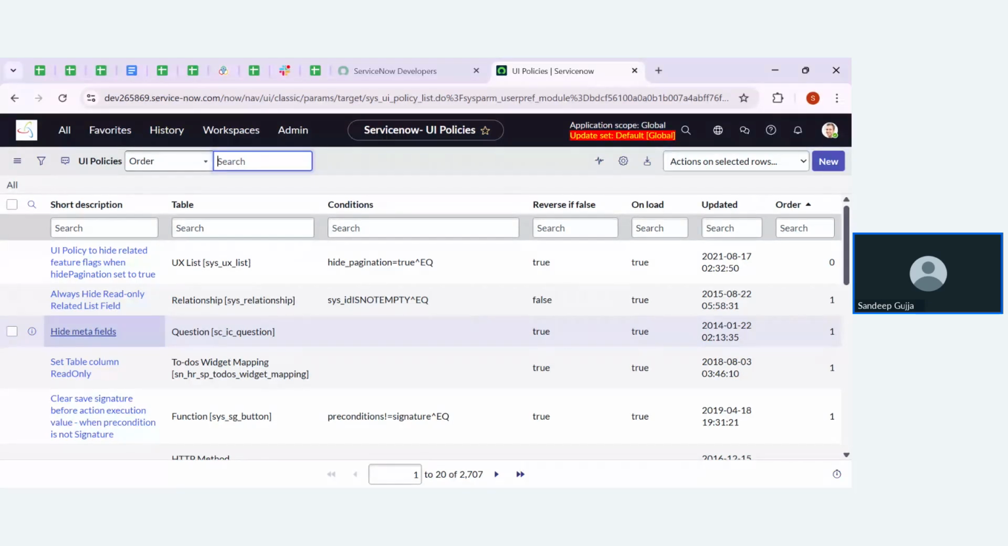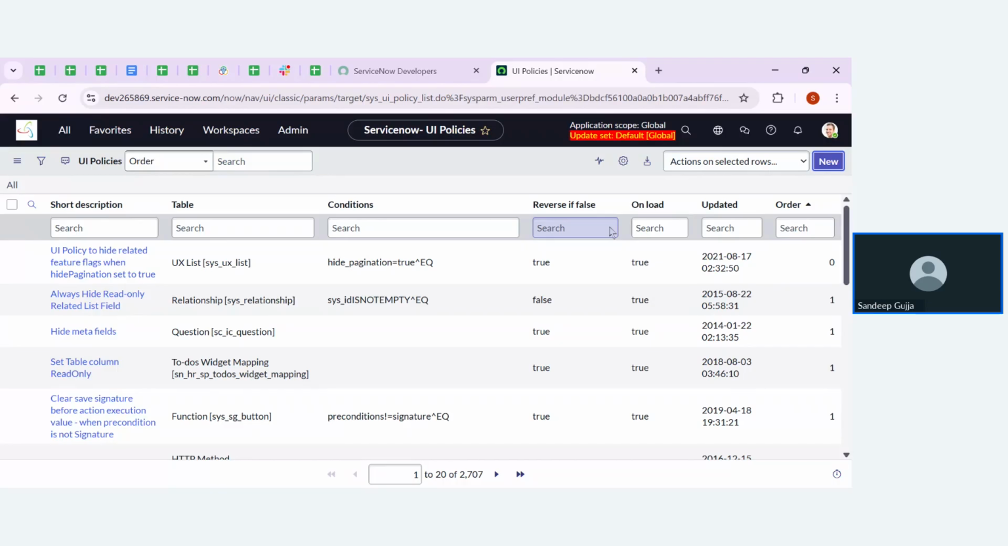Now I'm going to create our own scenario, which is very simple. Whenever the student department is CSE, then the student should enter the date of birth as well as date of joining. That is mandatory. And whenever the student picks the department as MEC, then both the fields should be read-only. For that, I'm going to create a UI policy. Let me click on New.